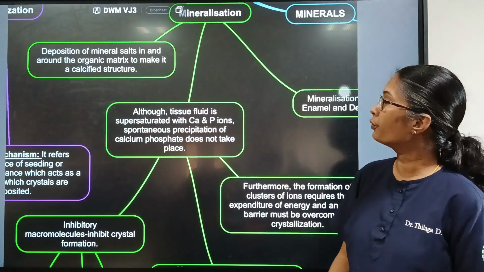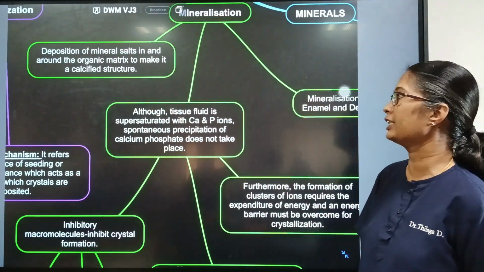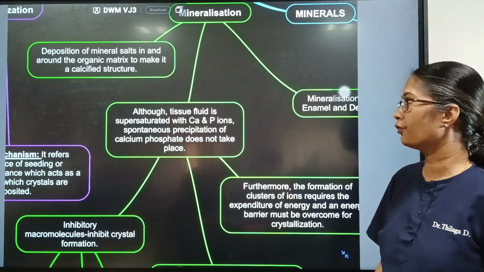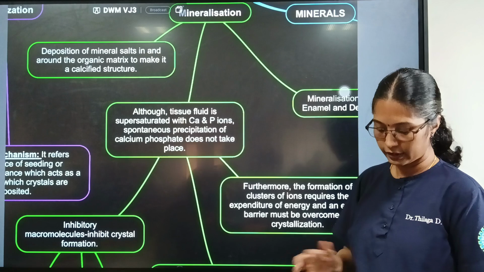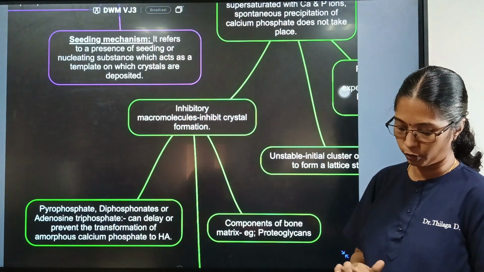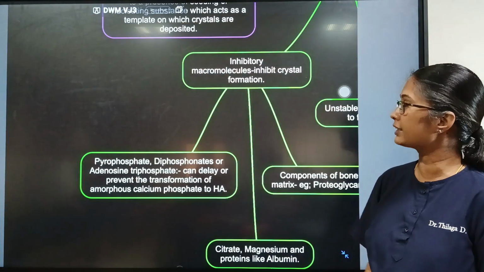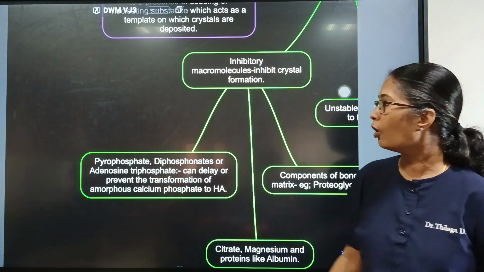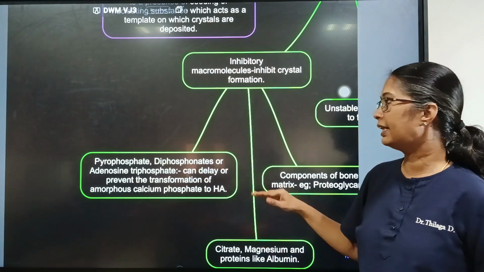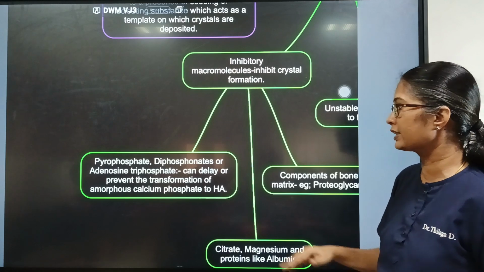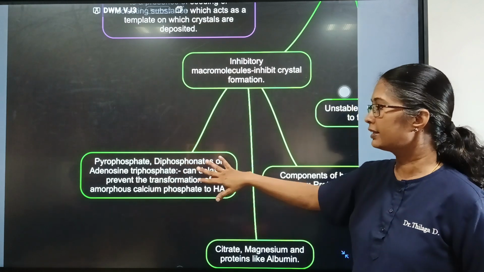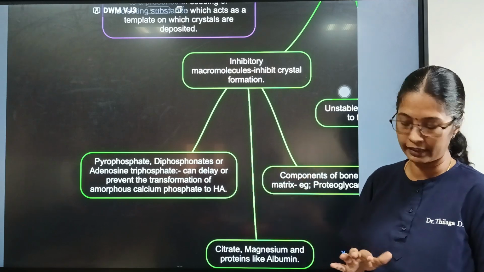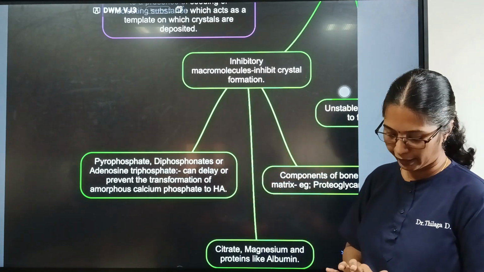So although the tissue fluid is supersaturated with calcium and phosphate ions, spontaneous precipitation of calcium and phosphate does not take place because there are inhibitory molecules, which are macromolecules. They inhibit the crystal formation. These are pyrophosphate, the diphosphonates, or adenosine triphosphate. They delay or prevent the transformation of amorphous calcium phosphate to hydroxyapatite. This is the reason we don't develop any pathological mineralization in soft tissues, because of these macromolecules.